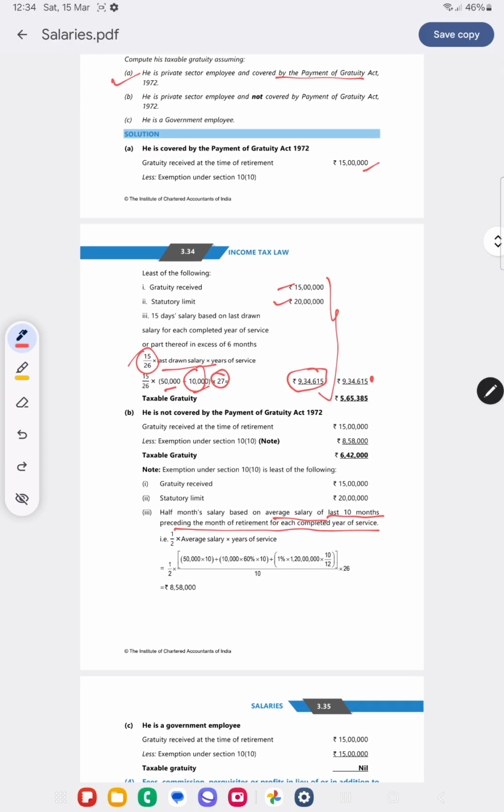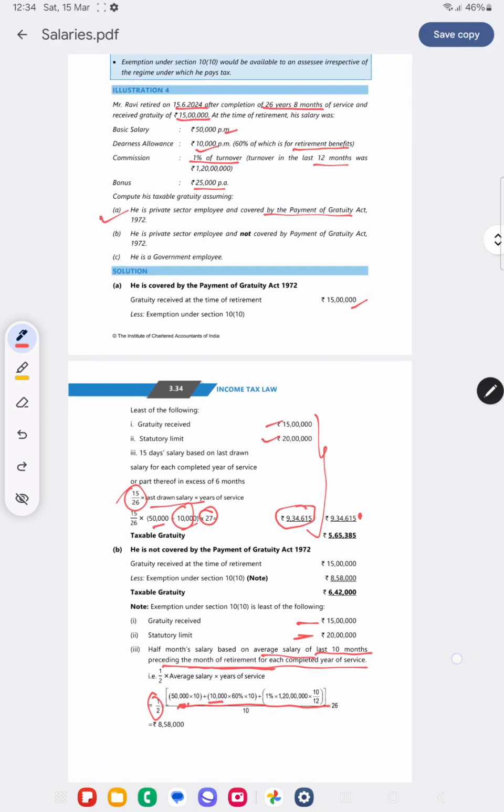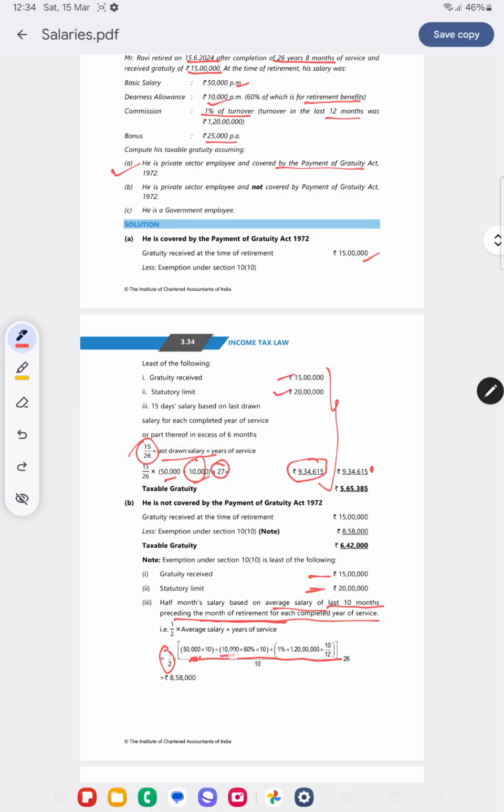Suppose if it is not covered under the POGA Act, what will happen? Gratuity received, the statutory limit, and half of 10 months of average of salary preceding the month of retirement. So 50,000 is basic into 10 months. DA is 10,000, only 60% is there in retirement benefits. So DA we will take only 60% into 10 months, and 1% of turnover of the whole year we will take only for the 10 months.